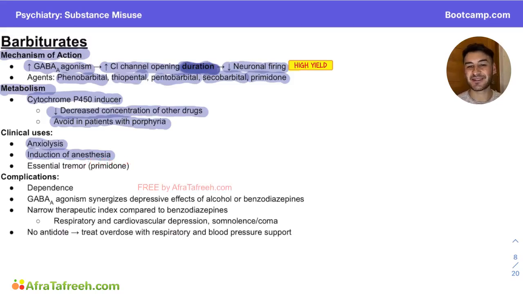We can also use the special barbiturate primidone for essential tremor. And this is going to be helpful in our patients who are suffering from essential tremor. These are usually elderly patients, but it will be really important to counsel these patients that they should not be drinking alcohol while also taking primidone.